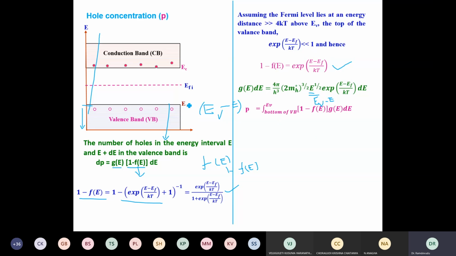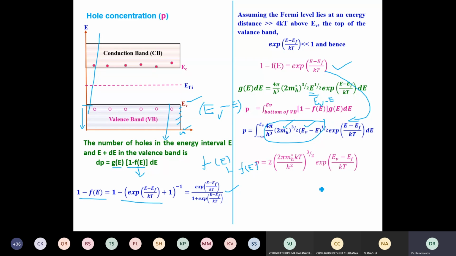And now I have to integrate from the top of the valence band to the bottom of the valence band, which I can replace by infinity because there are so many energy levels in this. If I do it, I will get the same expression, because we have already seen the g of E value. It is the same as that of electrons, except Me star is replaced by Mh star, and E minus EC is replaced by EV minus E. And this function is here. If I simplify that, I will get this p.